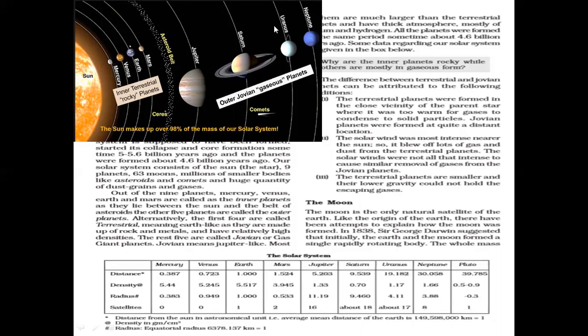Jovian planets are formed at quite a distance from that location. The solar wind was most intense near the sun, so that it blew out all the hydrogen and helium from here, and due to which similar removal of gases from the Jovian planets. The terrestrial planets are smaller, you can see here, and were not able to hold these escaping gases.